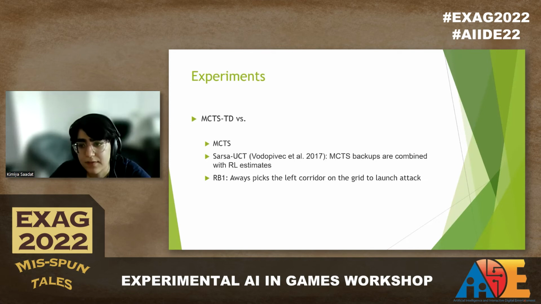For our experiments, we compare MCTS-TD with the original MCTS, SARSA UCT, and a rule-based agent RB1. The MCTS-TD agent implements our proposed method. The MCTS agent is the original version of MCTS without TD learning. As we talked about, SARSA UCT is an algorithm that combines SARSA with UCT in a way that MCTS backups are combined with reinforcement learning estimates. This agent is different from our proposed algorithm as we don't combine the MCTS backup values. MCTS-TD only alters the selection phase and guides the selection using reinforcement learning.